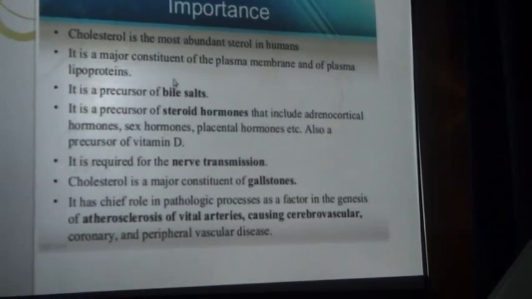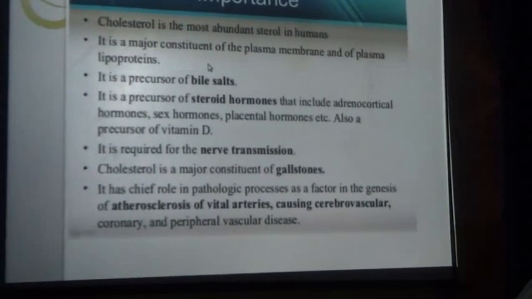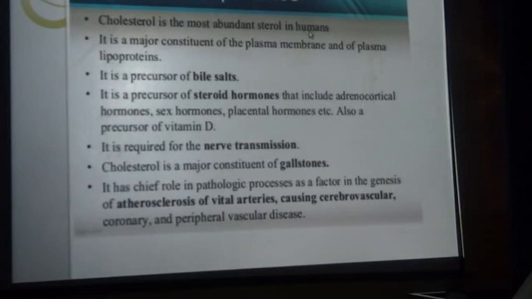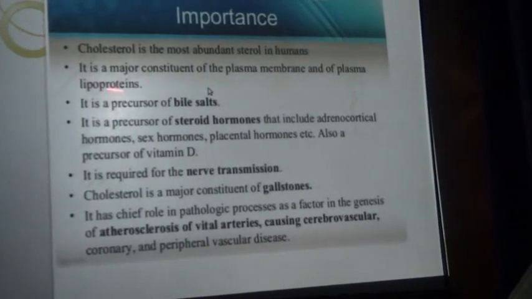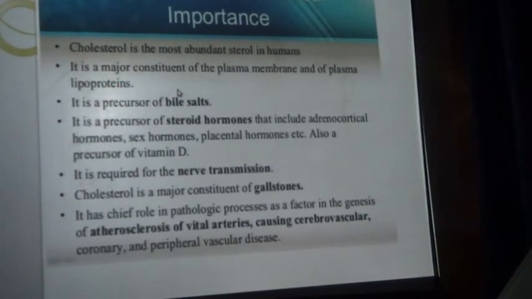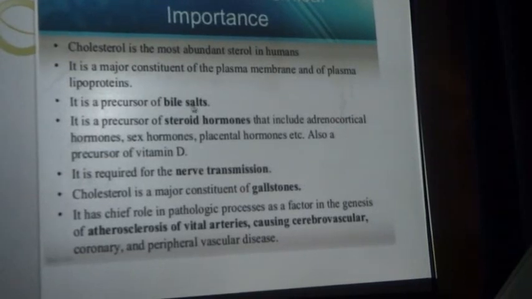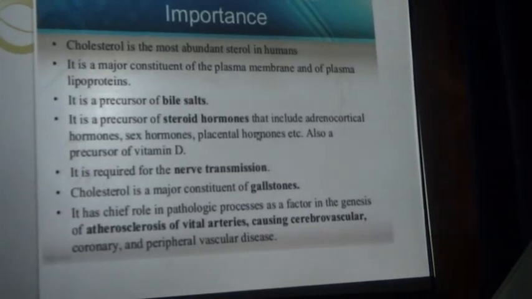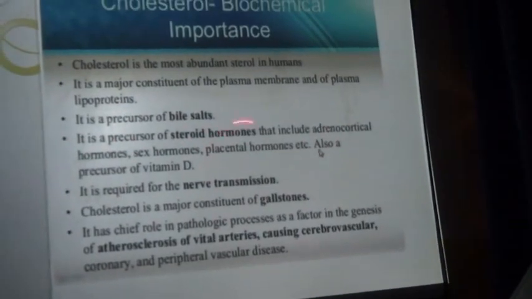Now, what are the more important biochemical functions of cholesterol? It is the most abundant sterol in humans. It is a major constituent of the plasma membrane and the plasma lipoproteins like LDL, HDL and VLDL. It is a precursor of bile salts, and also a precursor for steroid hormones like adrenocortical hormones, sex hormones and placental hormones.